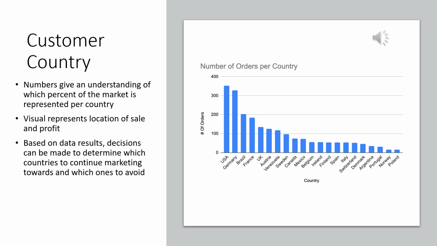We thought it would be necessary to include a visualization of how many product orders are coming from each country. This data is important to analyze because the exact numbers can both help us understand roughly what percentage of the market we captured in each country, and the visual helps us understand where the majority of our sales and profit are coming from. This can help us maximize profits and understand the customers we're catering to the most.